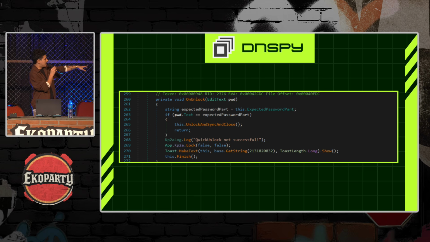We have here an if that checks if the password from the edit text is equal to expectedPasswordPart. And if it is, it calls this method called UnlockAndSyncAndClose. So this method is actually the method that unlocks the database that contains all the passwords contained in the application.